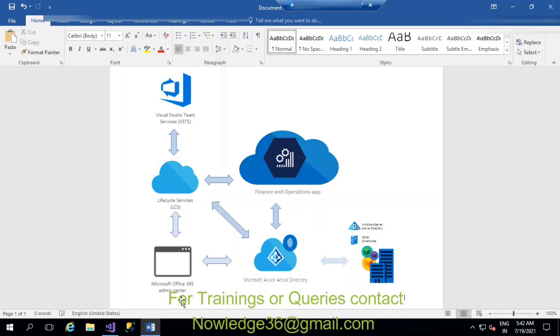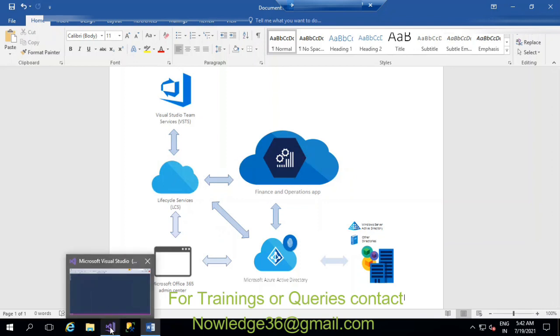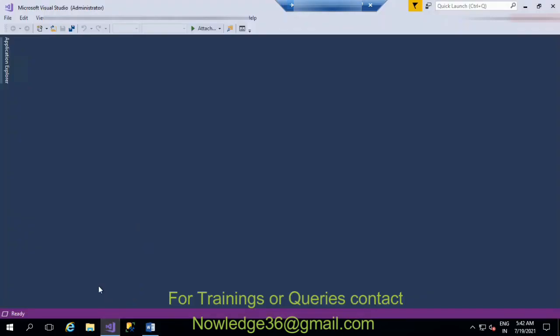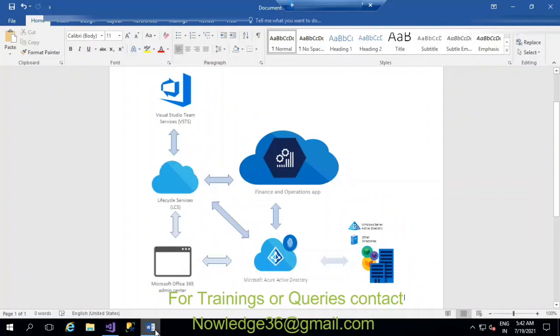This finance and operations app is where the cloud, the Visual Studio and the front end, everything comes under the finance and operations app. Not only Visual Studio and the front end, we will also have SQL. After this, everything relates to Microsoft Azure Active Directory.